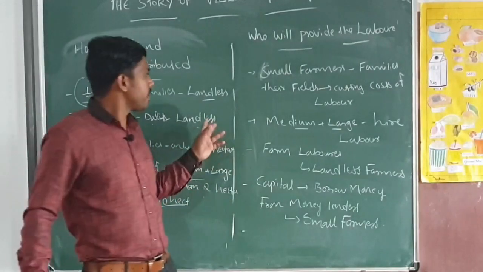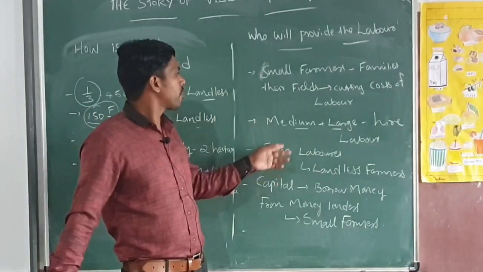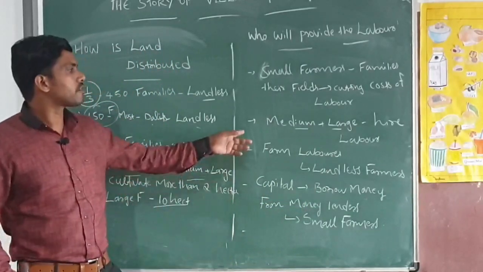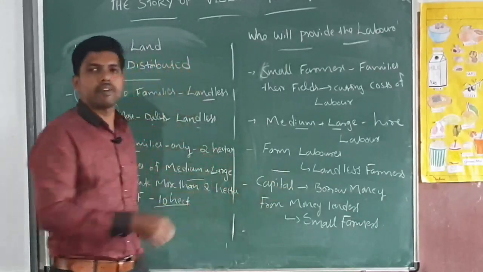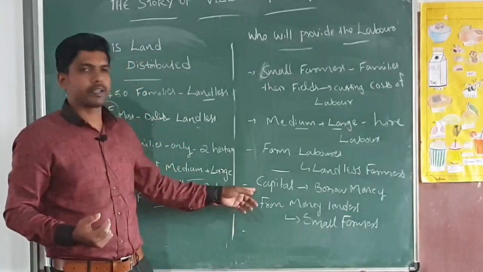That is why many times in the off season itself, they take labor from the medium and large families also.